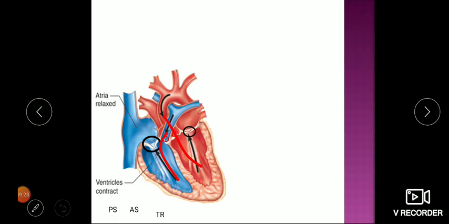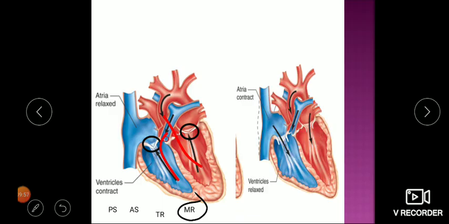Similarly, we can have this at the mitral valve. If this valve gets stiff and does not close during systole, like this it is flattened. So again the sound is called MR. So like this, these 4 sounds of pulmonary stenosis, aortic stenosis, tricuspid regurgitation and mitral regurgitation are audible during ventricular systole, ventricular contraction. So these are called systolic murmurs.